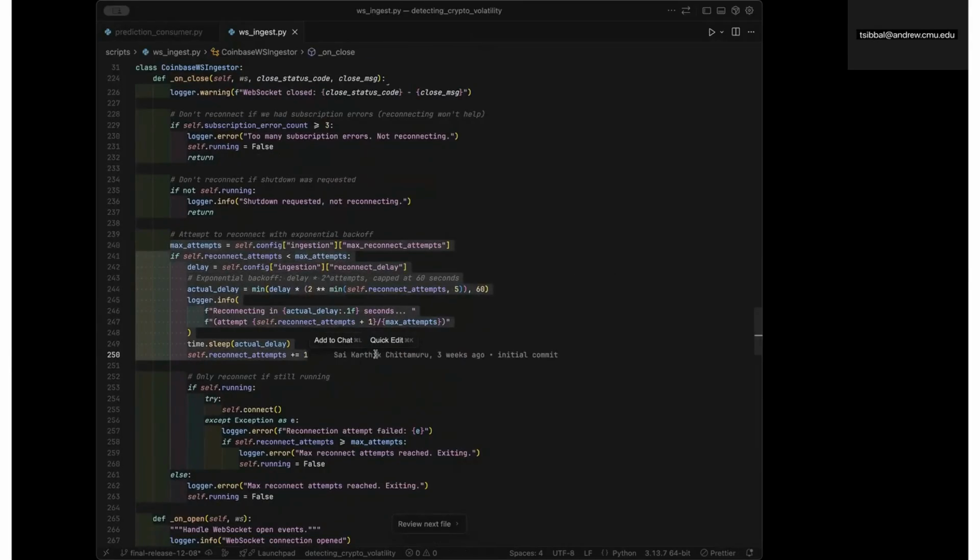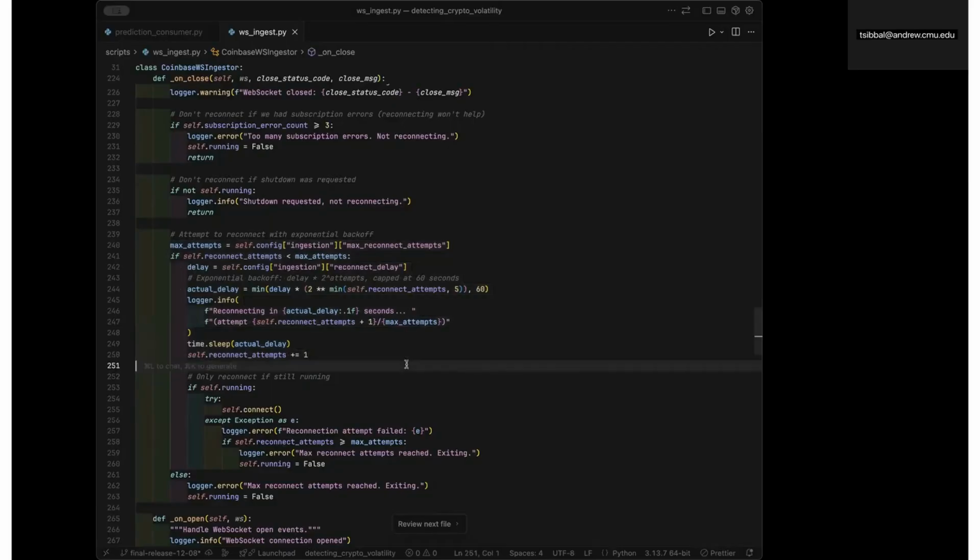Here also we're using exponential backoff, which starts at 5 seconds and doubles to a maximum of 60 seconds. This will prevent us from hammering the Coinbase API while still reconnecting automatically whenever the feed drops. We also have heartbeat monitoring here, so any dead connections will quickly be detected rather than just silently failing.